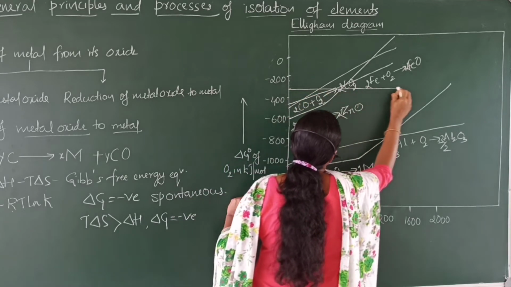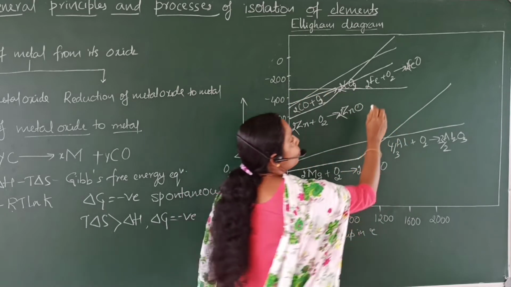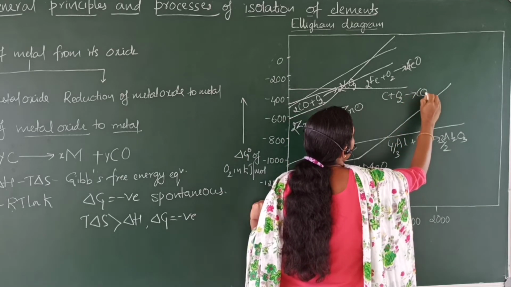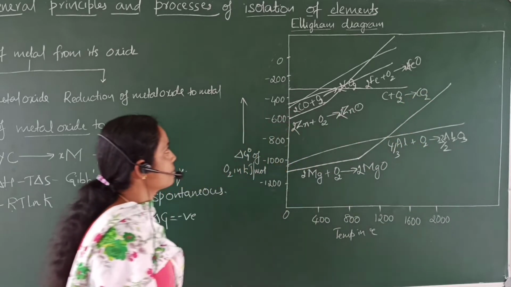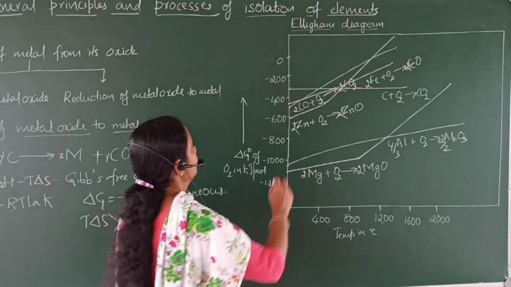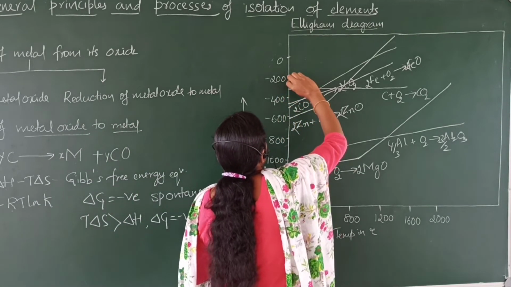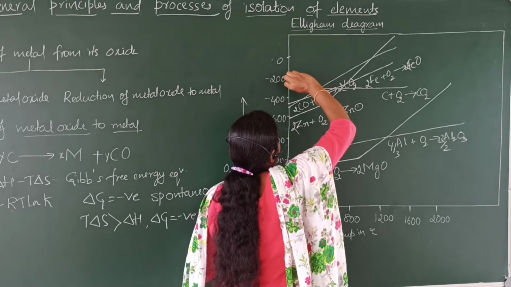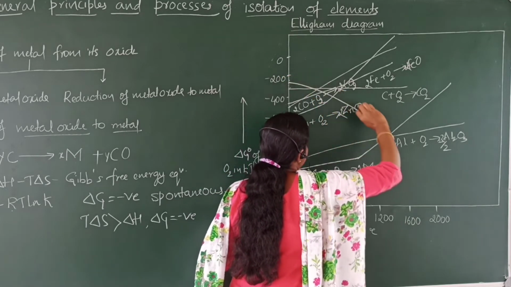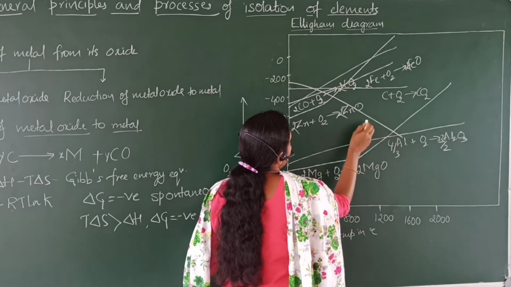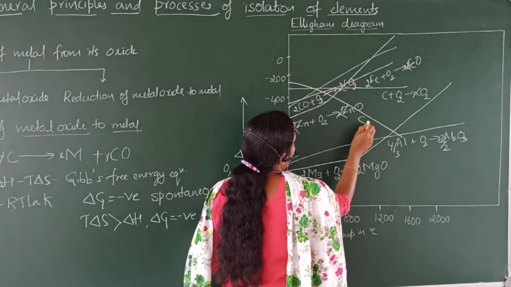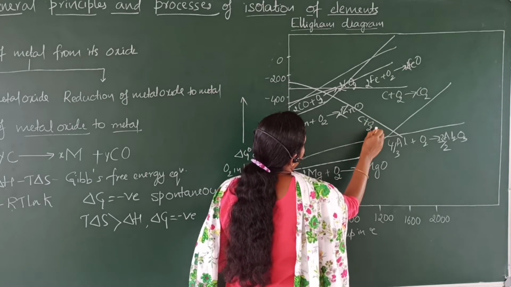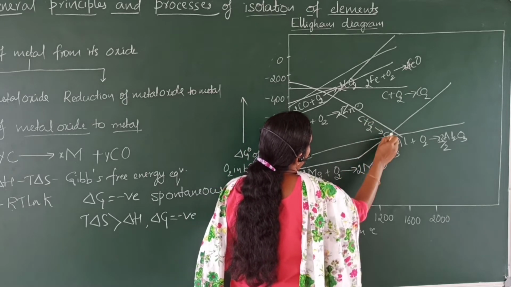The next one, the Ellingham diagram for the formation of carbon dioxide from coke, C plus O2 giving rise to carbon dioxide. The next one, the Ellingham diagram for the formation of carbon monoxide from coke. Coke reacts with oxygen giving rise to carbon monoxide.